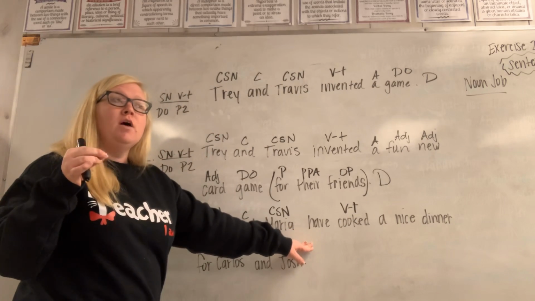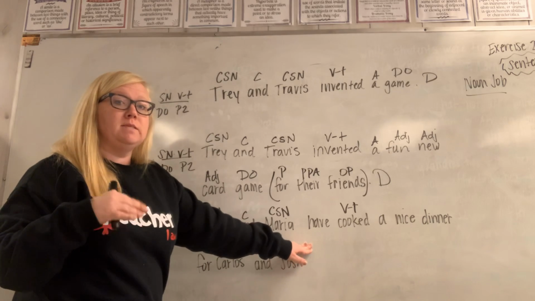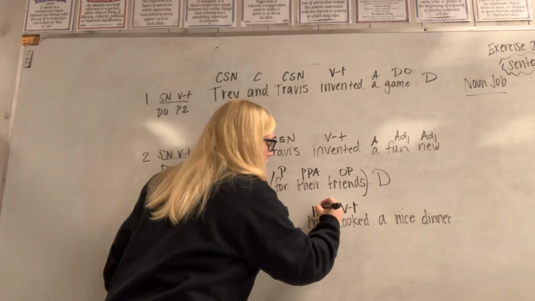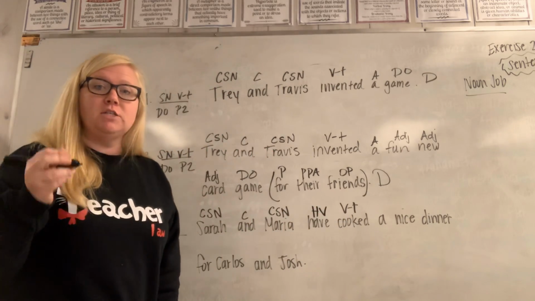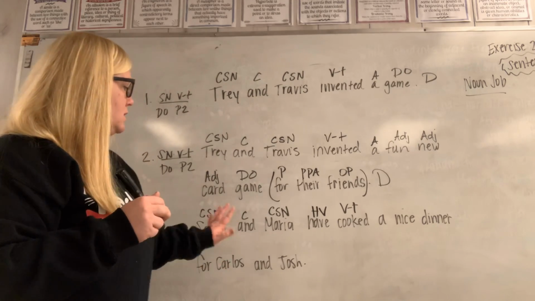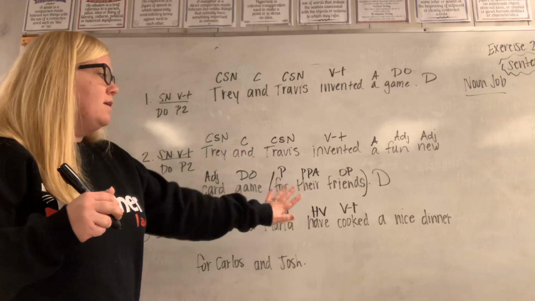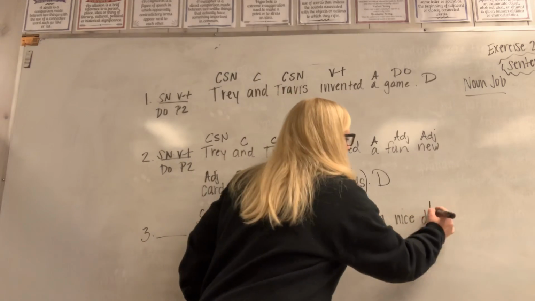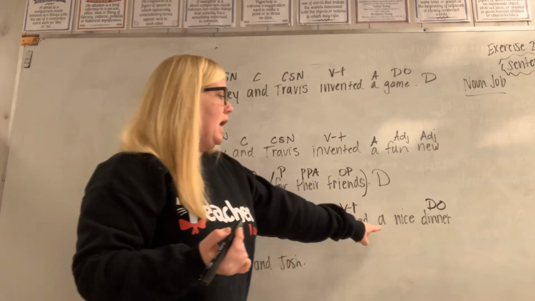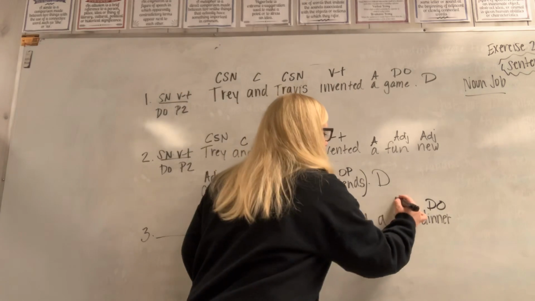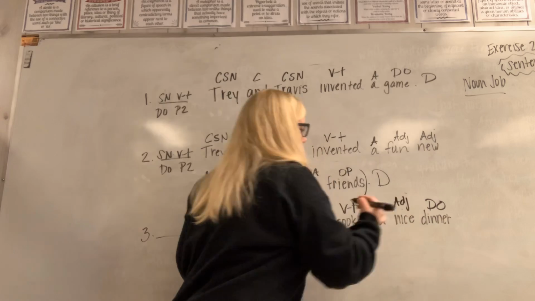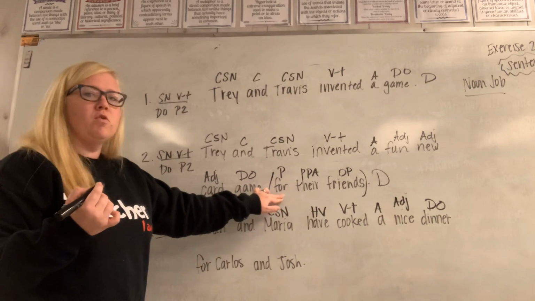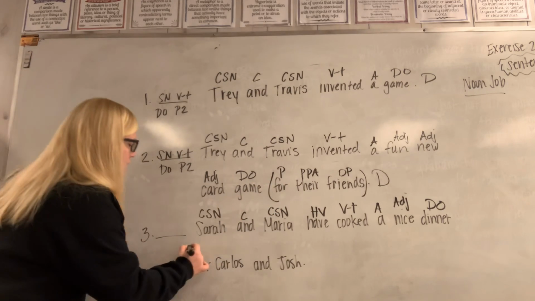And if you guys remember from last chapter, we talked about helping verbs. They help the other verb out, okay? So have cooked, have is going to be our helping verb. And you can always refer back to your list of helping verbs that I gave you. So Sarah and Maria have cooked. What did they cook? Did they cook a nice? No. Did they cook dinner? Yes. So that's our direct object, okay? And then nice is describing what kind of dinner, so that's our adjective. And A is our article adjective. Then we have for Carlos and Josh. And you see right here, for is a preposition like in our last sentence, so it's going to be that again.